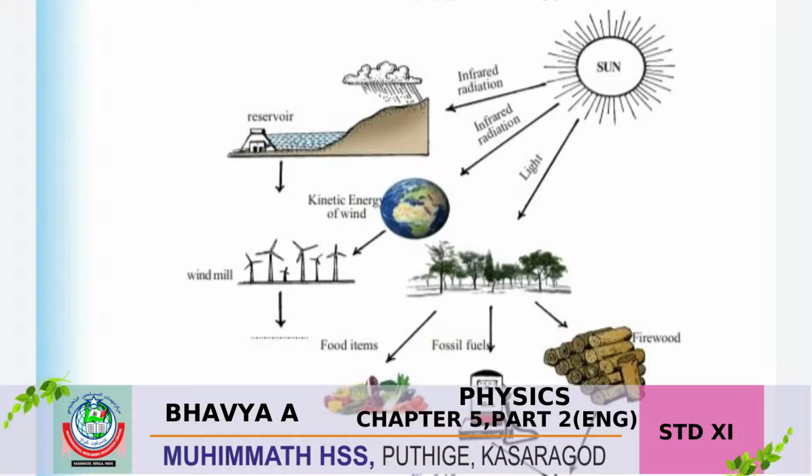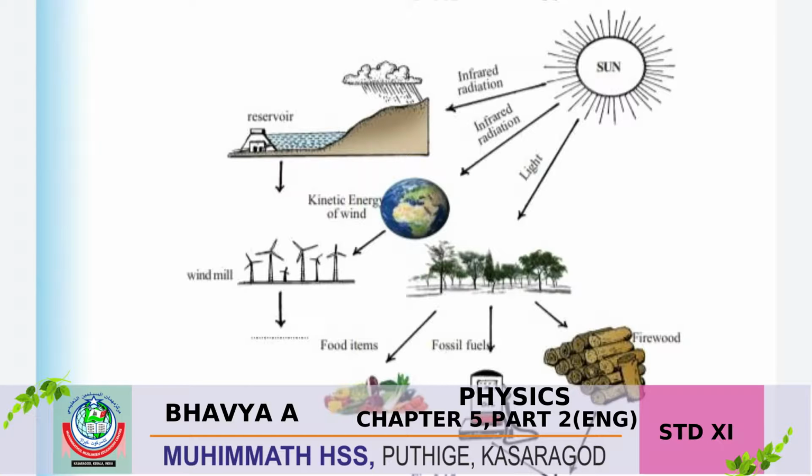In sun energy, there is infrared radiation and light energy. Infrared radiation is used in the reservoirs. Then it is also used in windmills, where kinetic energy is used to rotate them. Next, light energy is used by plants. Plants use light energy to prepare food. And after some years we are getting fossil fuels also, from the firewood decayed in the earth. So finally we are getting fossil fuels. So this is the use of sun energy.